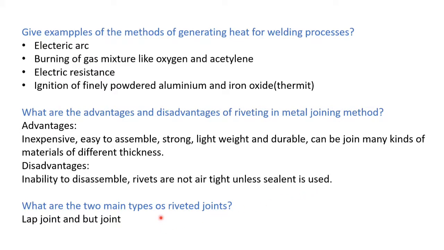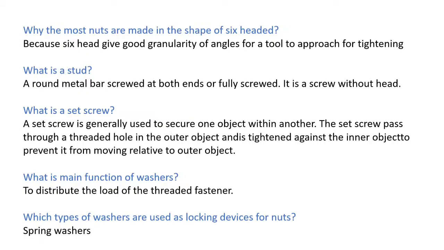Next question. What are the two main types of riveted joints? Lap joint and butt joint are the two main types of riveted joints. Why are most nuts made in the shape of a hexagon? Because six sides give good granularity of angles for a tool to approach for tightening.